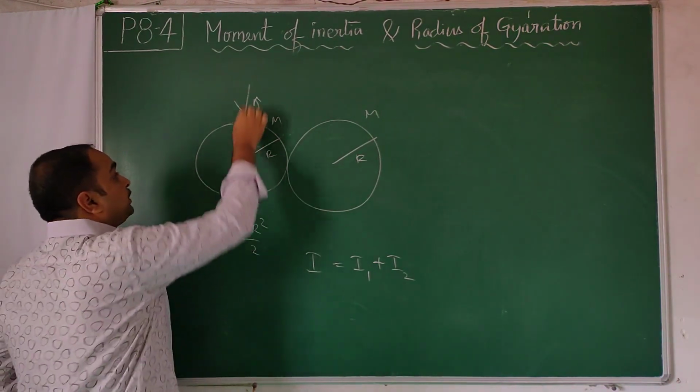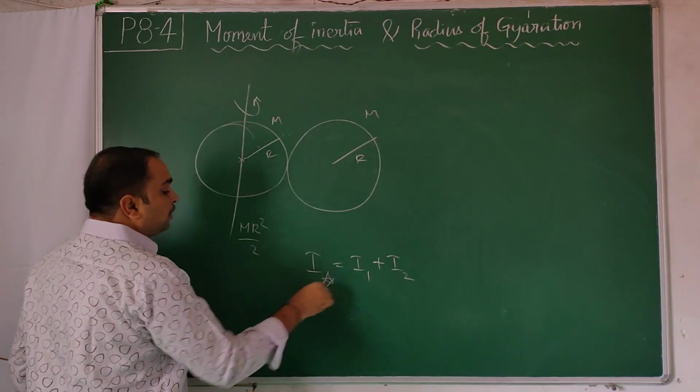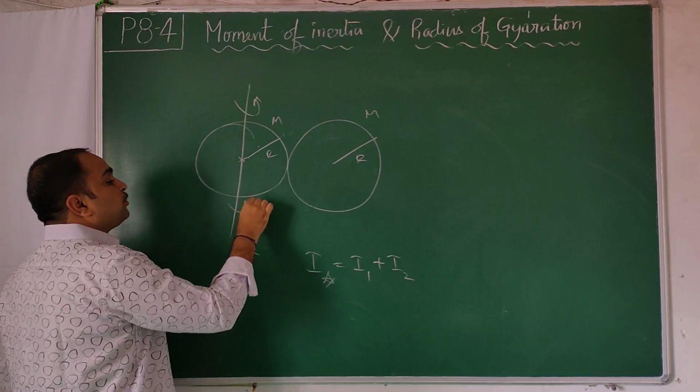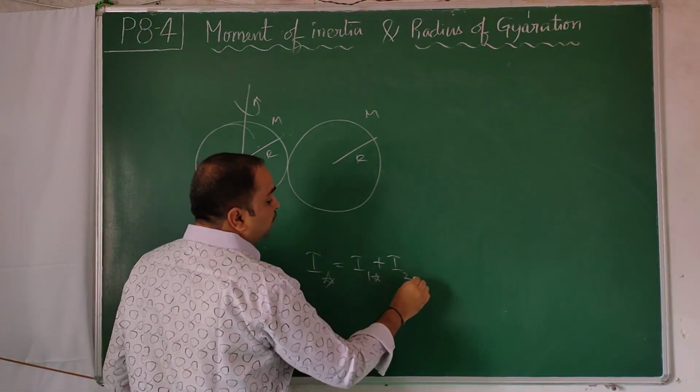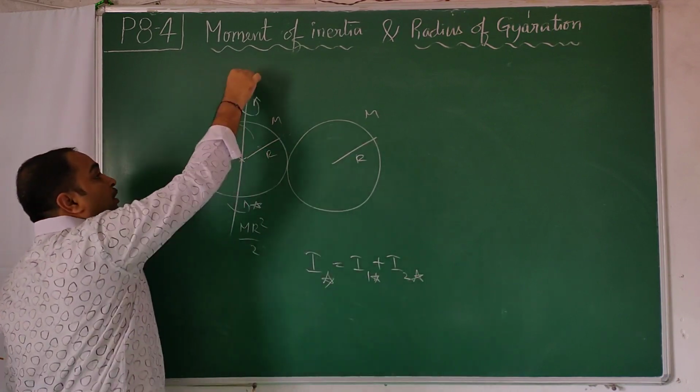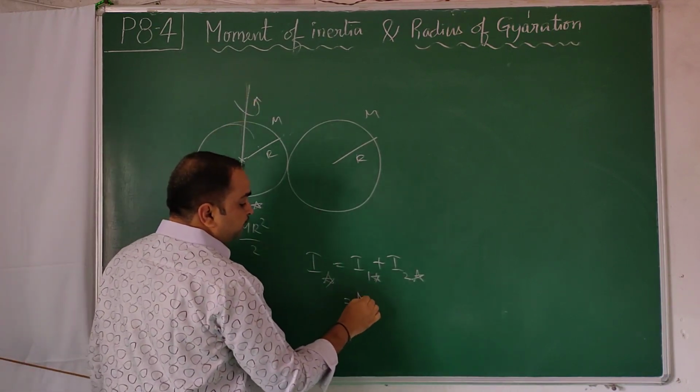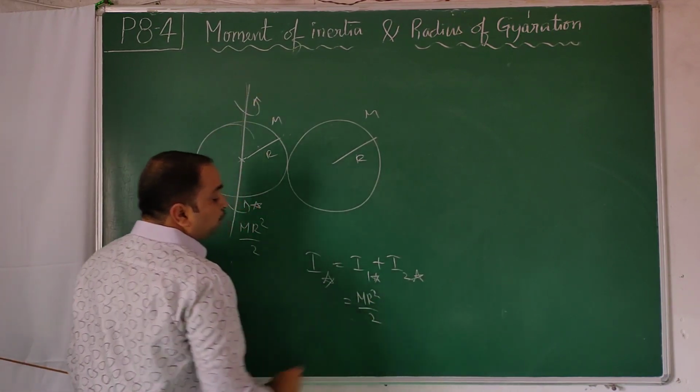So about this axis I want. That axis you call the star axis. Whichever axis they ask, you call it the star axis. Moment of inertia of 1 about star, moment of inertia of 2 about star. The moment of inertia of 1 about the star axis is mr square by 2.